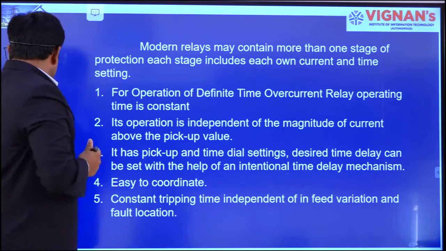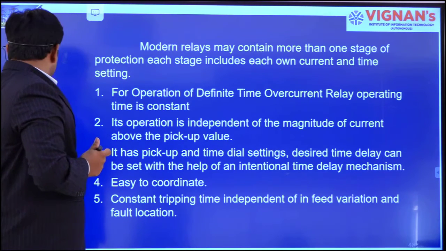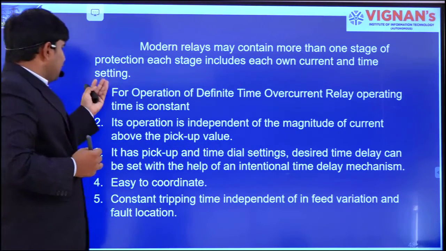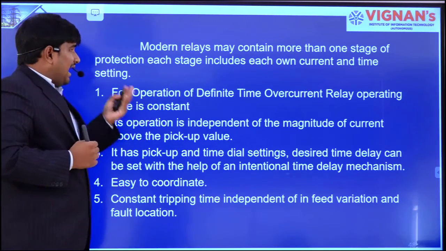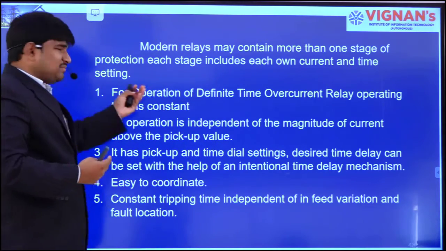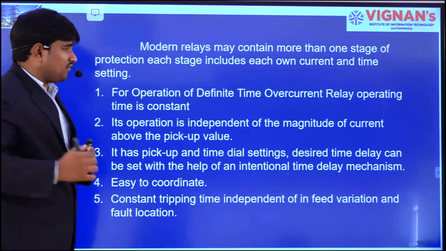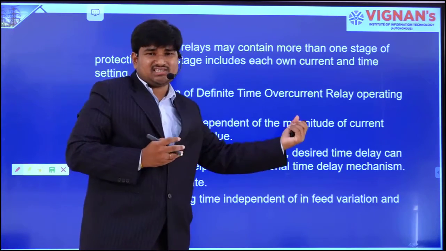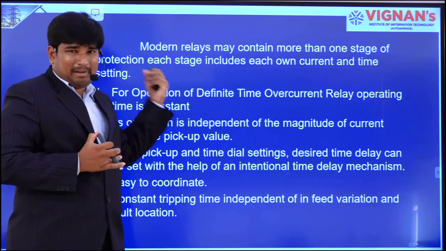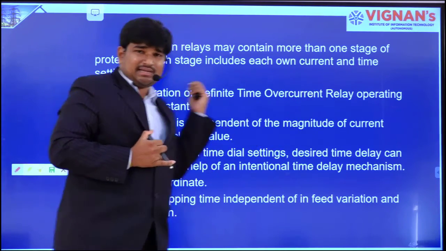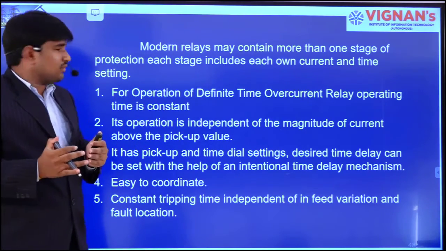Now let us take some key points here. Motors and relays may contain more than one stage of protection, and each stage includes its own current and time settings. We have seen that at different levels and different locations the relay has to be placed, and based on the locations the current and time settings will differ, right.